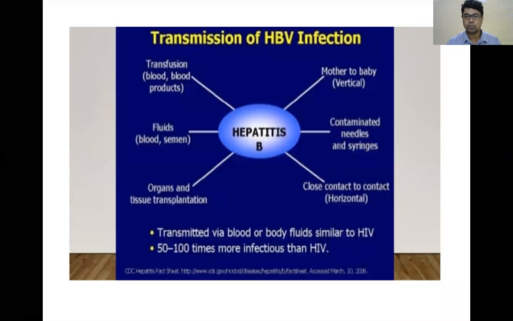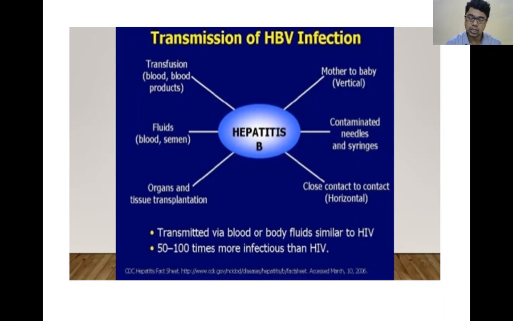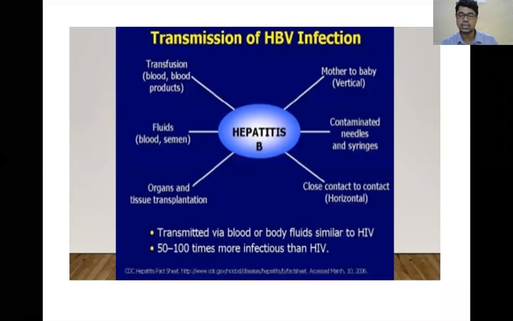So transmission is more through blood products, blood transfusion. One is vertical transmission, one is horizontal transmission. Vertical transmission is mother to baby. Suppose the mother is infected with hepatitis B during delivery or the last trimester, then the baby will present after 2 to 3 months.